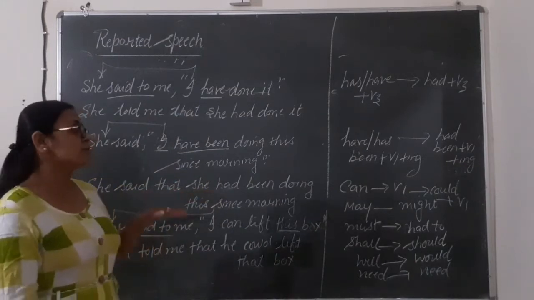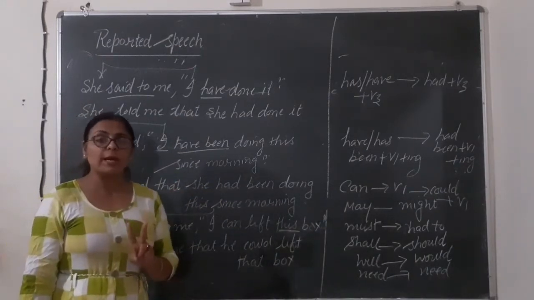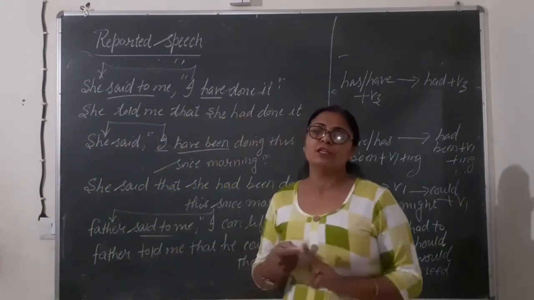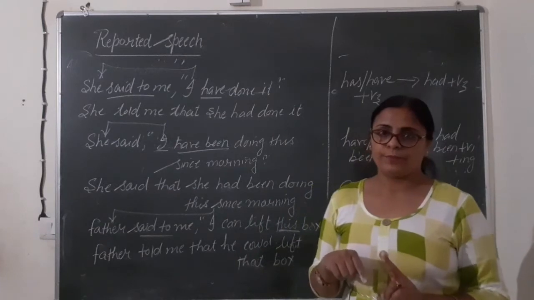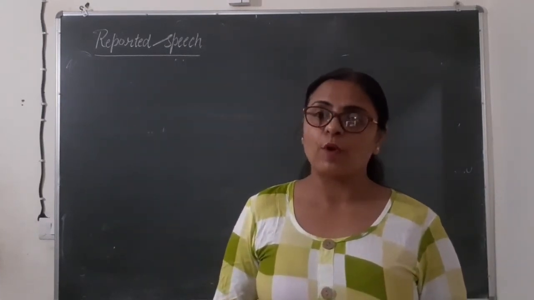Fine. Now we will see how to do interrogative sentences. There we are having two types of interrogatives. First is of WH family and second is of helping verb. Let's see how to do interrogative type of sentences. As I told you, first we are having WH family.